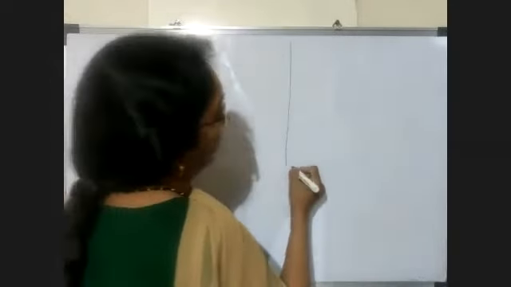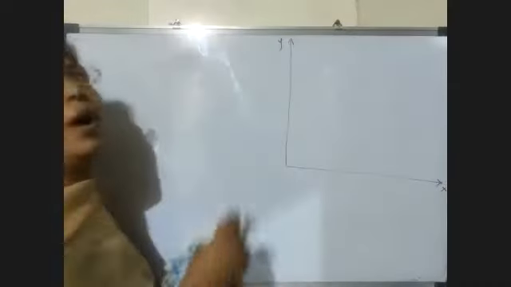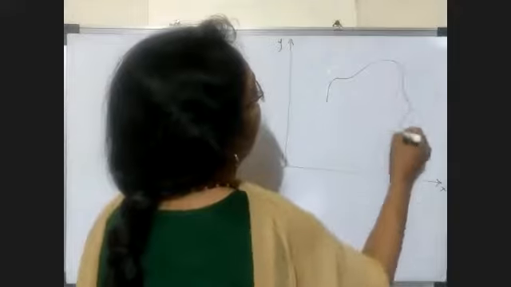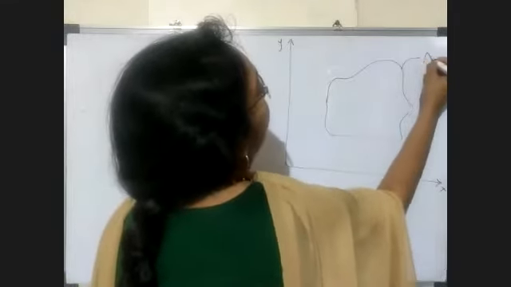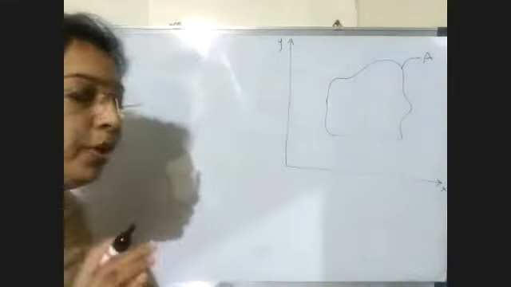Okay, so now we consider an irregular area. Now we consider this x-axis, and this one is your y-axis. Now we consider an irregular area A. Now what we do?